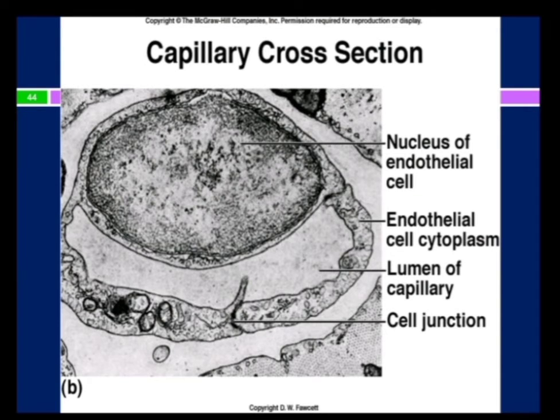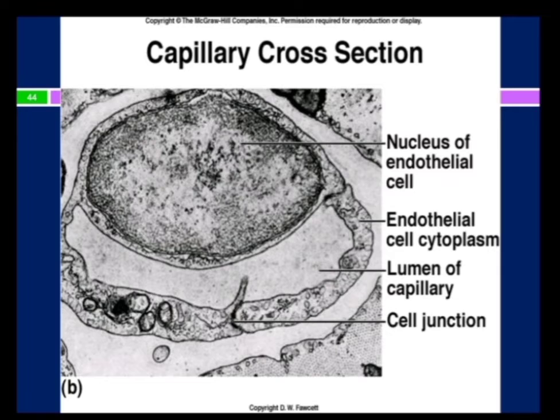Adjacent endothelial cells are held together by the occluding junctions. Outer to the basal lamina of the endothelium is present a thin layer of delicate connective tissue which consists of collagenous and reticular fibers. In addition, elongated cells having cytoplasmic processes may also be found scattered along the capillary wall, and these cells are known as the pericytes of the capillaries.